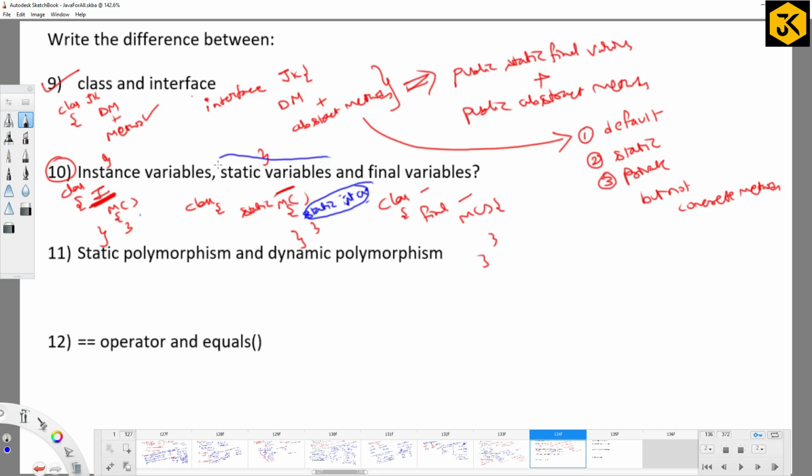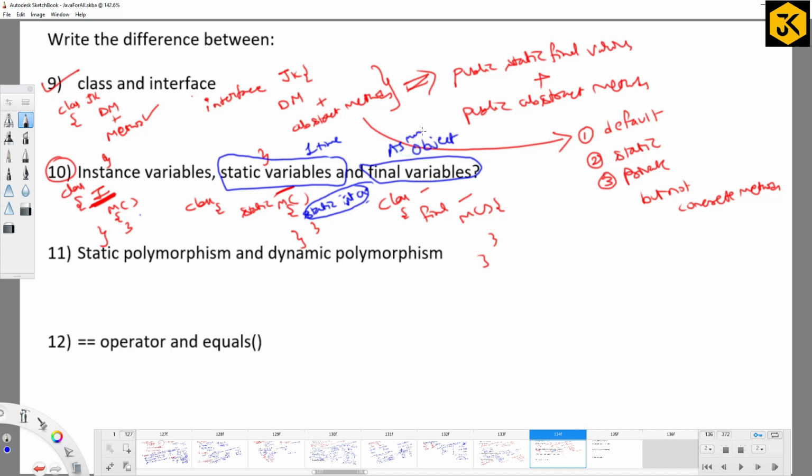If I allocate a static variable, how many times is memory allocated? Only one time. If you want to use the same variable memory each and every time until the operation is done, I will go with a static variable. What about the final variable? How many times is memory allocated? As many times as an object is created.